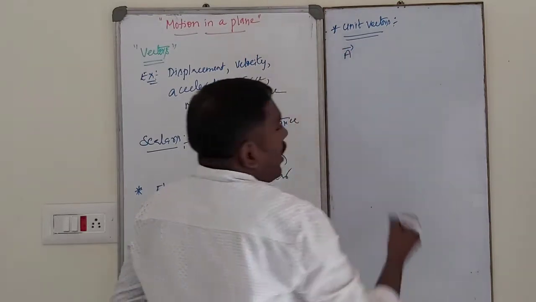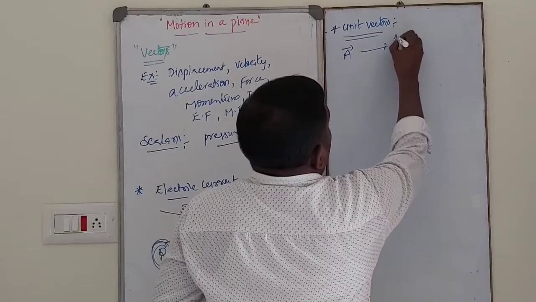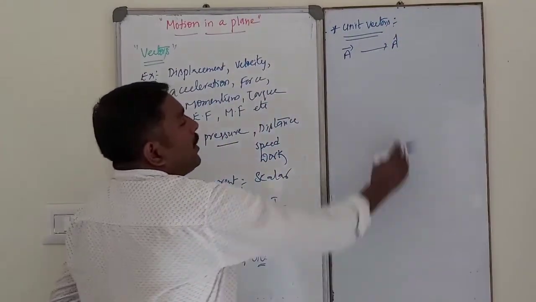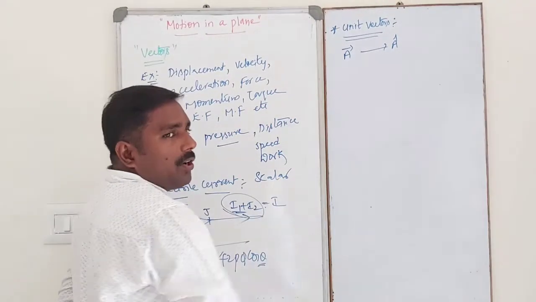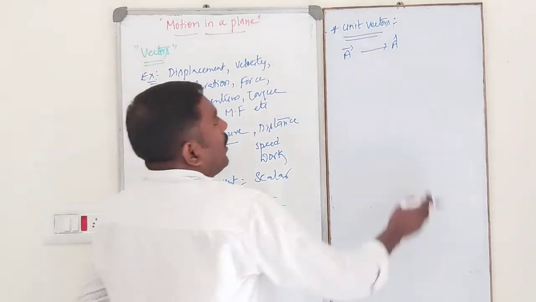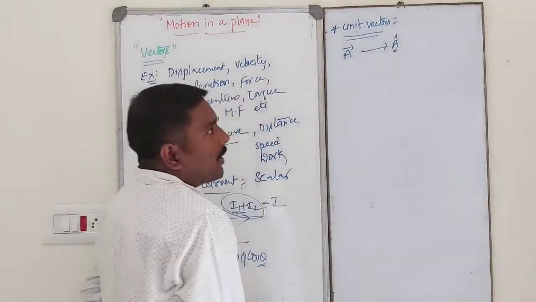Suppose A bar is the vector in the direction of A cap. So A cap represents the direction of A bar. Then A cap is the unit vector.